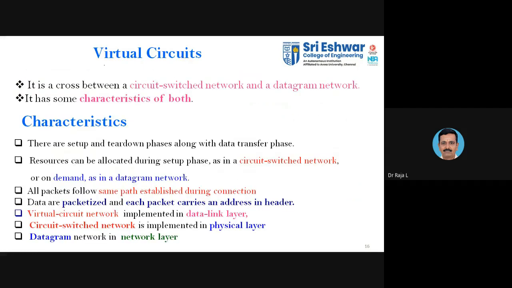The third one, in packet switching we have two types. One is the datagram approach, the other one is the virtual circuit approach. We will now be discussing the second category of packet switching, that is the virtual circuit approach. So it is a cross with a circuit switching network. From the name itself you can see virtual. Okay, we have a virtual circuit.